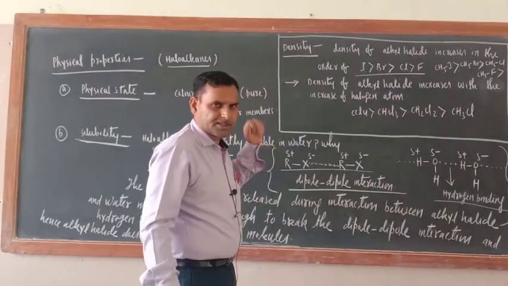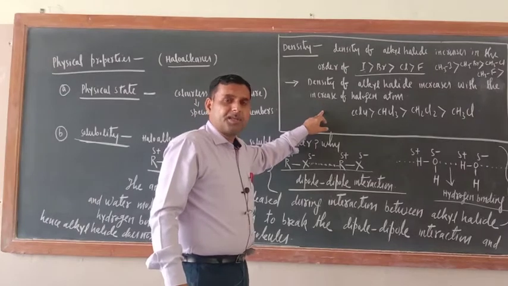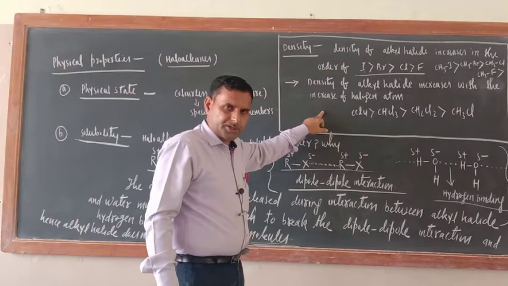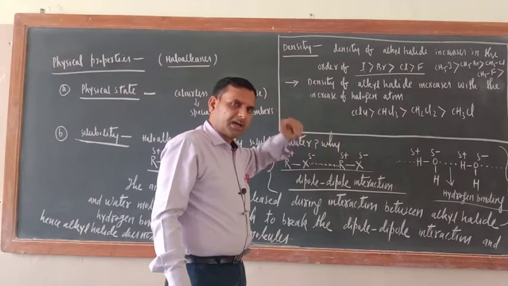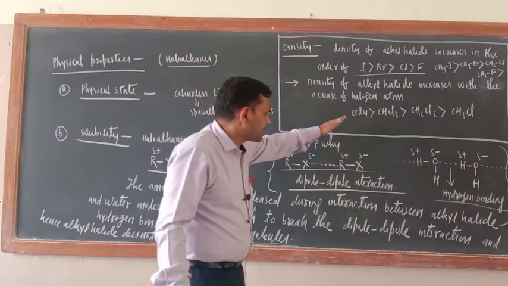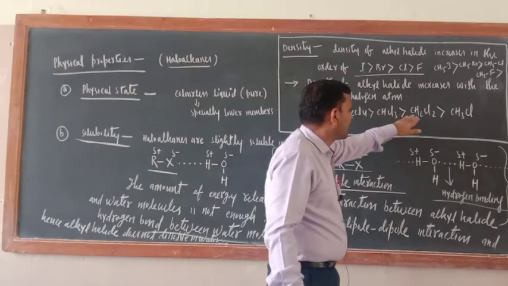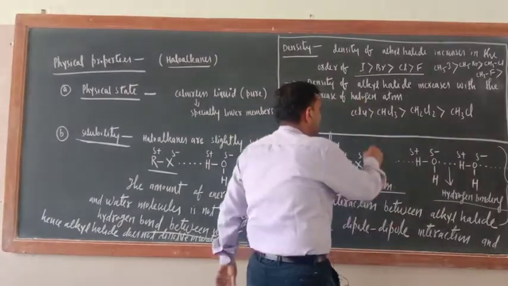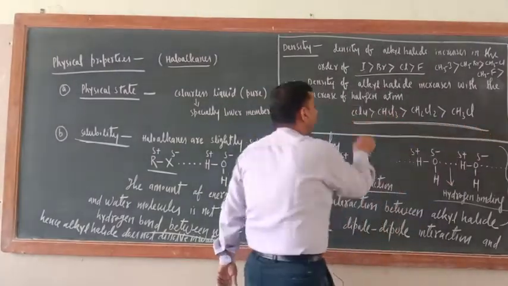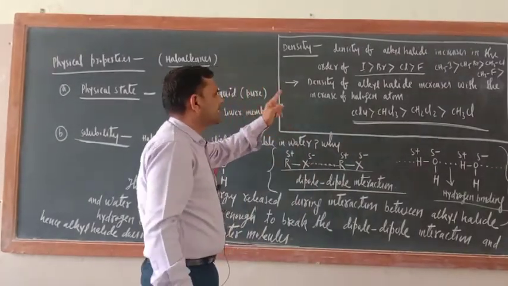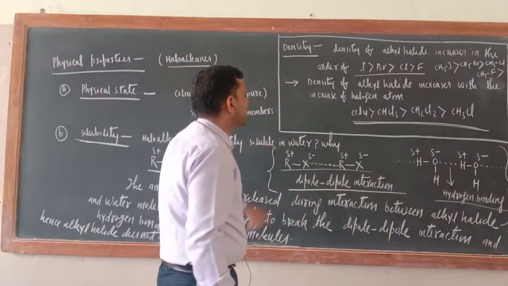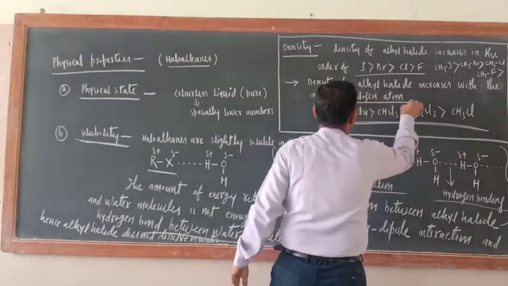Okay, now just see. Keeping the number of carbon atoms constant, the greater the number of halogen atoms, the greater will be the density. Just see, in the CCl4 case, what is there? 4 chlorine atoms here, 3 here, 2 here, 1. So density will be more. Correct or not? Density of alkyl halide increases with the increase of halogen atoms.